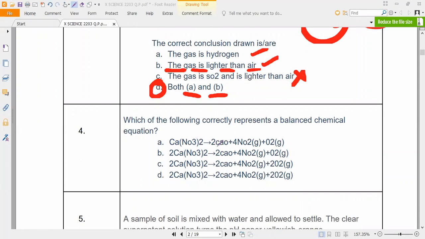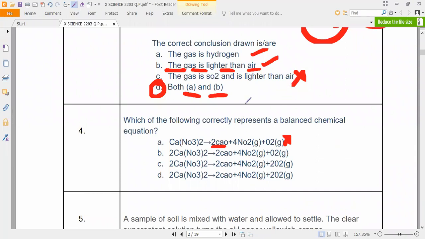Option A I can eliminate directly because here 2 Ca is there, but here Ca is only there. So I can eliminate this one. Next, which one have you chosen first, calcium or nitrogen dioxide or oxygen? I think here we have to balance nitrogen and oxygen only. You have to check it correctly.